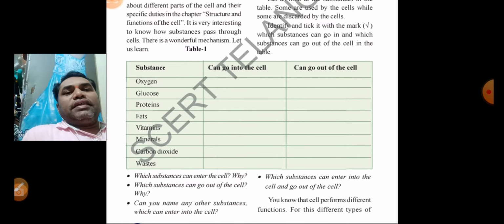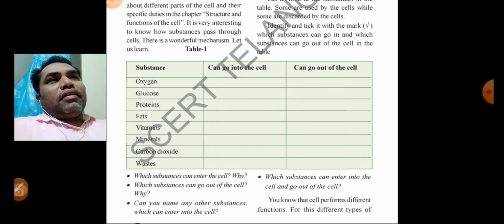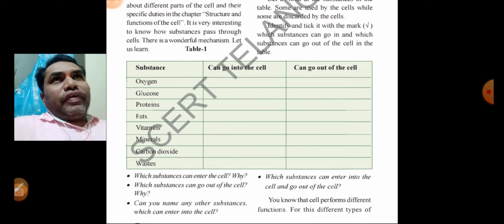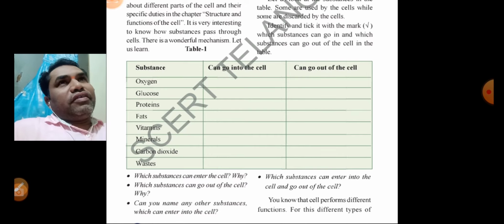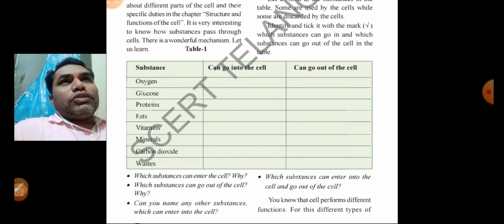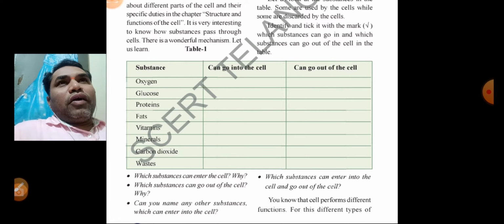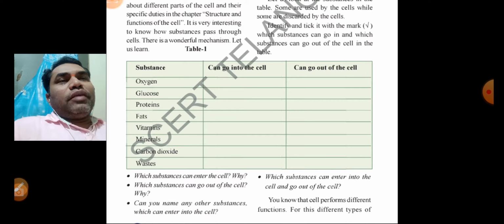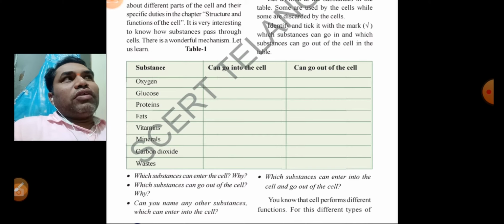Next, carbon dioxide. Carbon dioxide is formed in the cell by utilizing oxygen. When oxygen enters into the cell, it is consumed by the cell for several activities. The product is carbon dioxide, which, if present inside the cell, will damage it, so the carbon dioxide formed inside the cell must be sent outside of the cell. Keep in your mind, the carbon dioxide goes out of the cell.